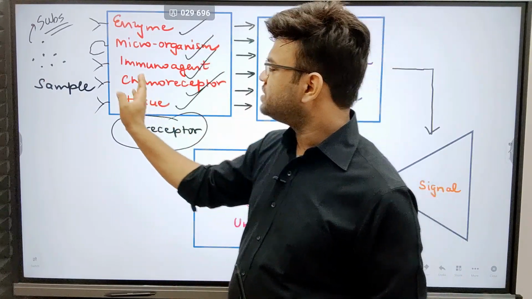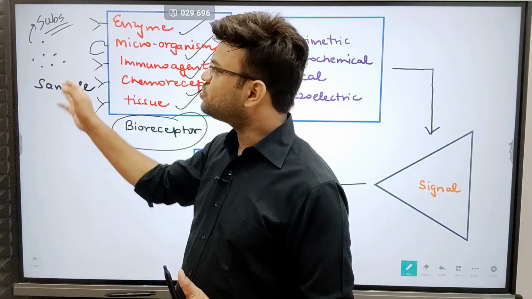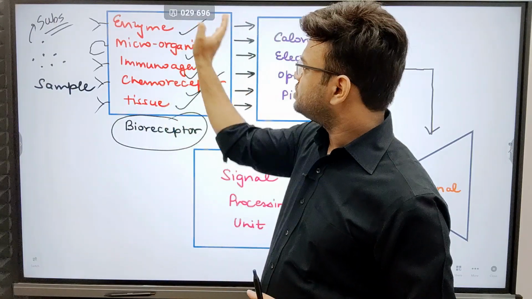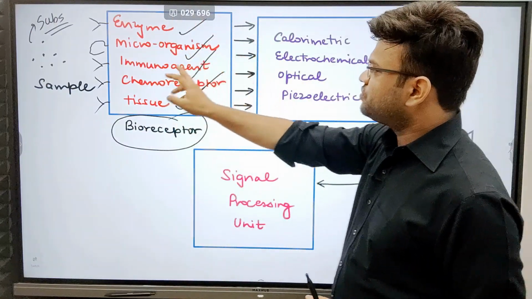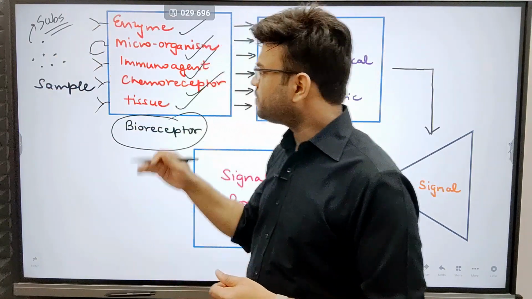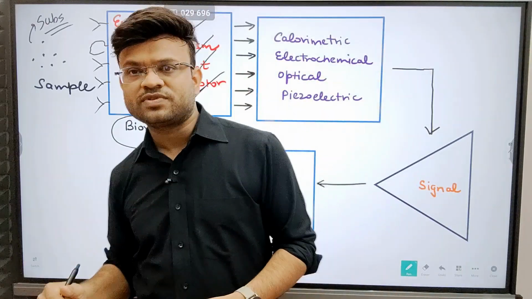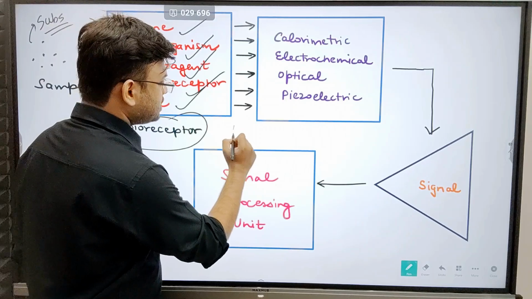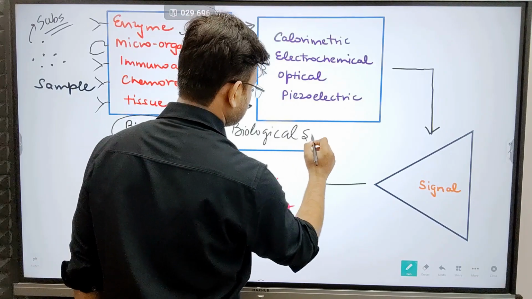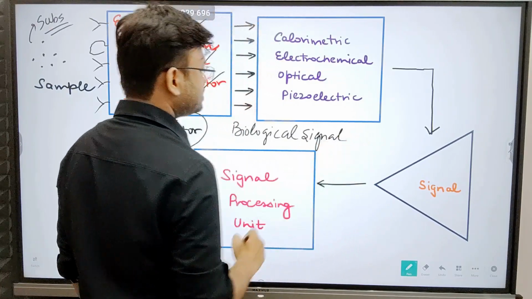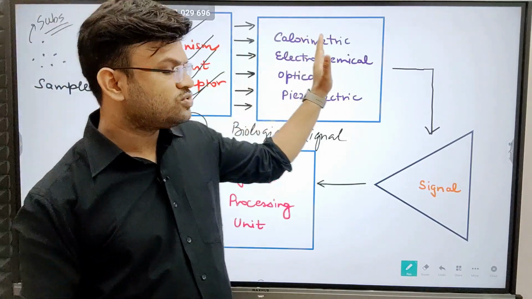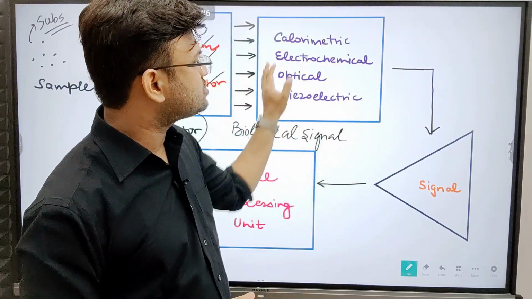So this is the bioreceptor, this is the sample, and suppose we want to understand whether both of them are reacting or not using a biosensor. So this is the part of biosensor. Now if the sample and the bioreceptor are interacting with each other, what will happen? A biological signal will be produced, and it will be perceived by the transducer.